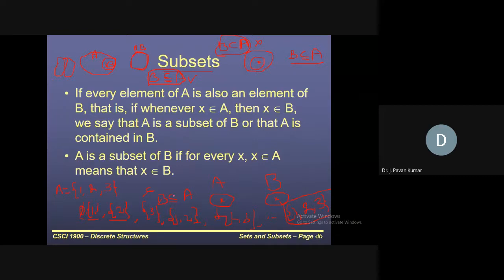Now let us discuss: we have 3 elements. How many subsets are there for capital A? For the set A, how many subsets will be present? 8. Suppose, let us say, capital A is equal to {5, 6, 7, 9}. Okay, please note down capital A is equal to {5, 6, 7, 9}.